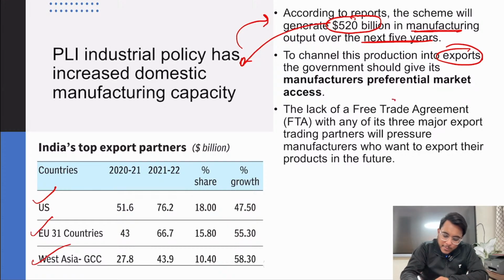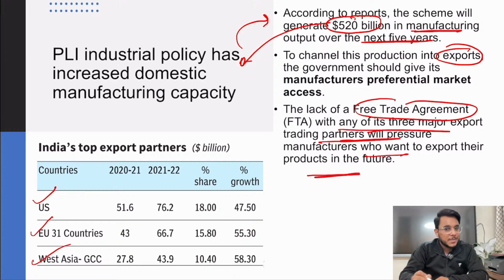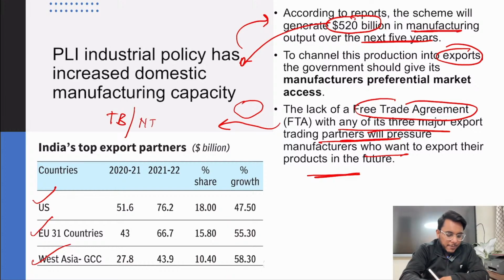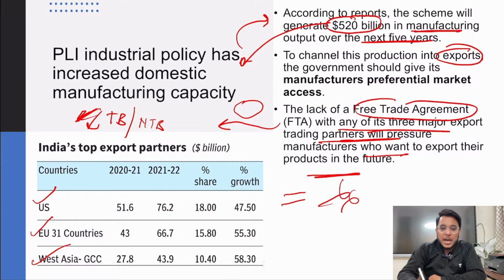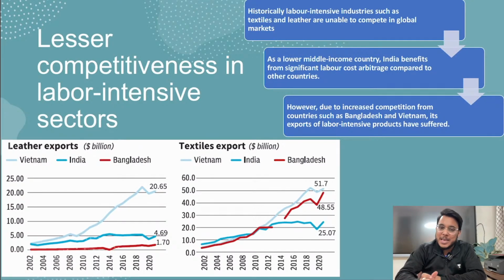But we don't have a free trade agreement with our 3 major export partners. And if we don't have a free trade agreement with them, our exports will always be limited. Now I told you that when a country signs a free trade agreement, it reduces tariff barriers and it reduces non-tariff barriers. By that, the ease of trade between the two countries increases. But we don't have the FTA, so the exports will not increase that much.